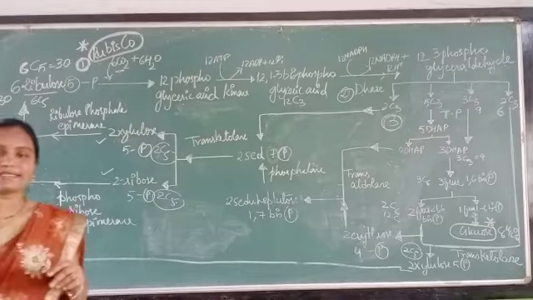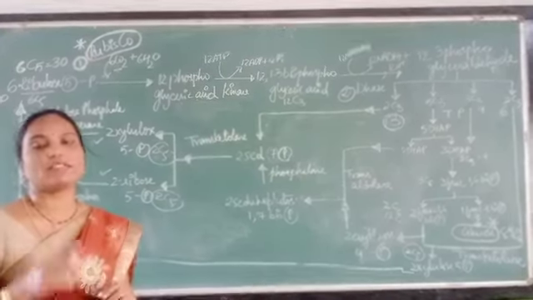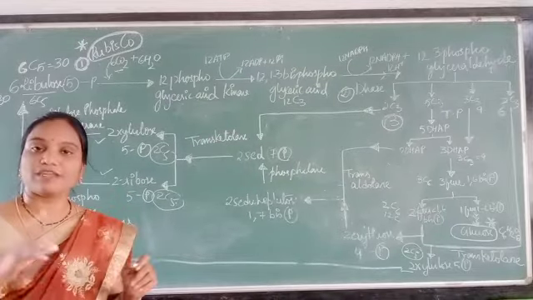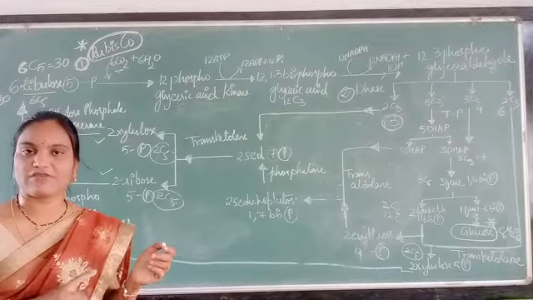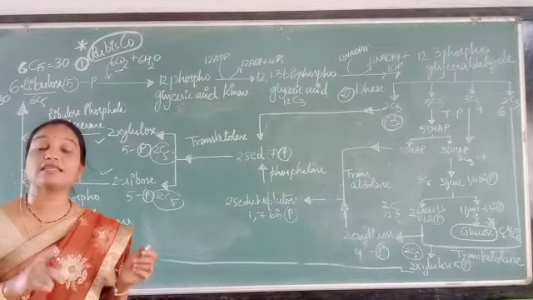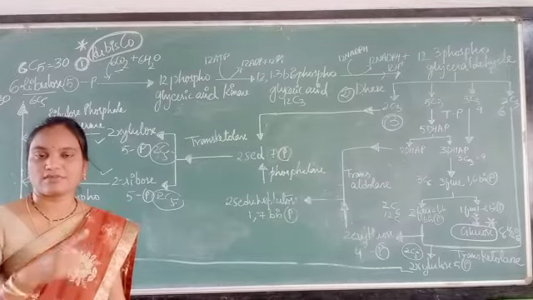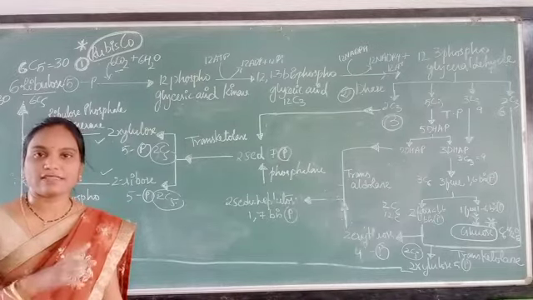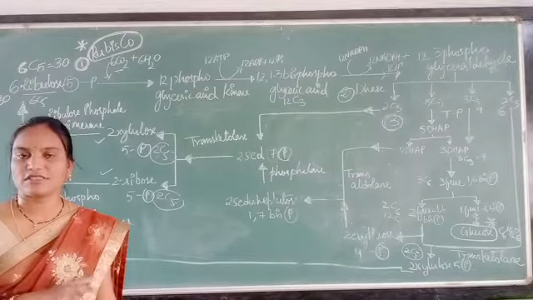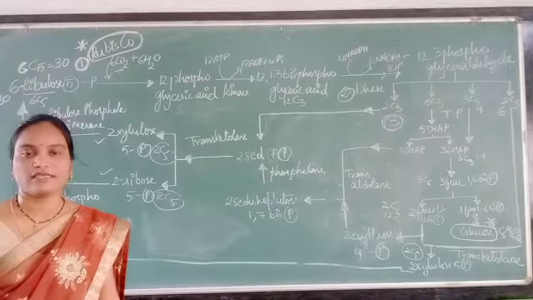And in the next session we will be learning about the net reaction, the number of ATPs. Already we have discussed in the previous session the number of ATPs released and the number of NADPH, isn't it? In a single step, the modulators and the enzymatic activity of this particular C3 cycle we will be learning in the next session.